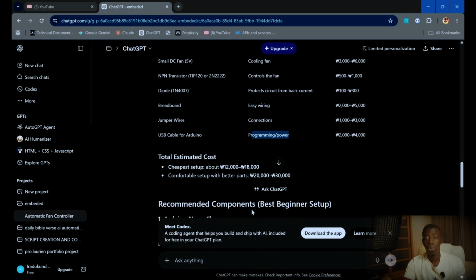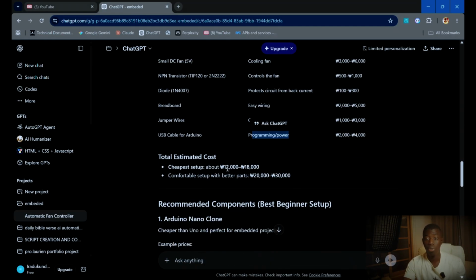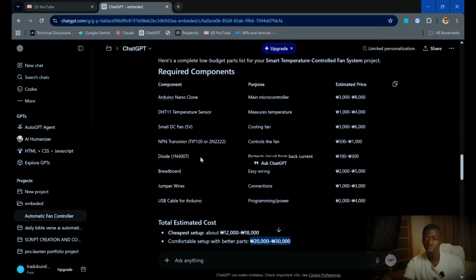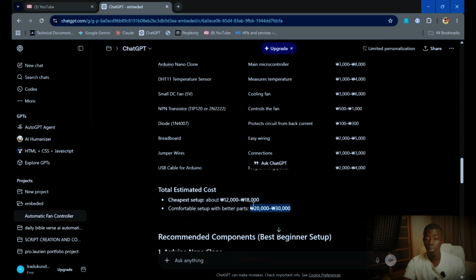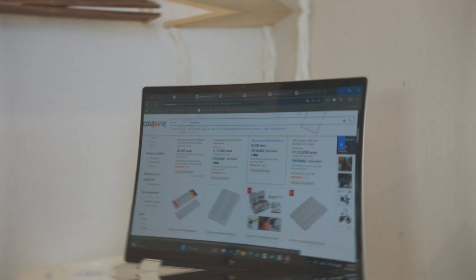Here, the estimated cost of this project is going to be around 20 to 30 thousand Korean won, which really falls into my budget. And it has a very small number of components, like 8 components. Now that I have components and their price estimation, let's go ahead and order these items online and see you when these products arrive at my door.